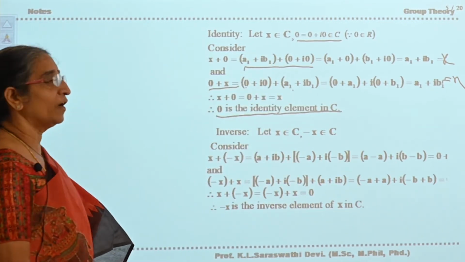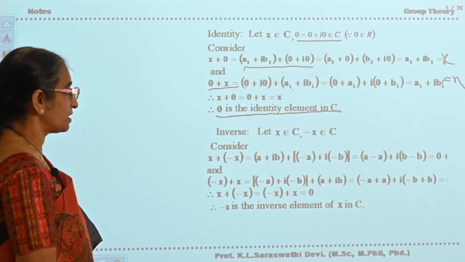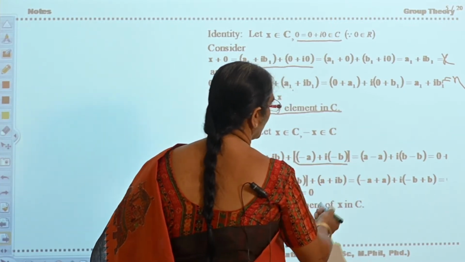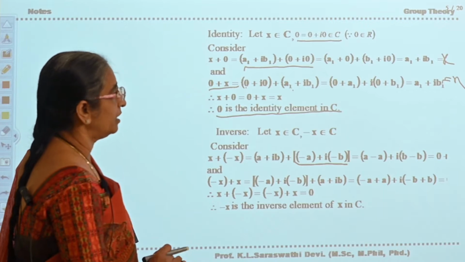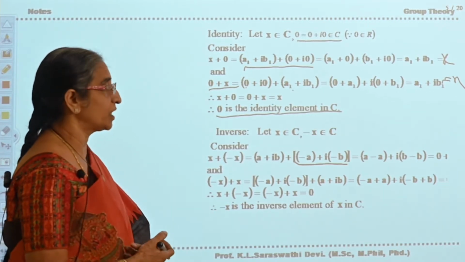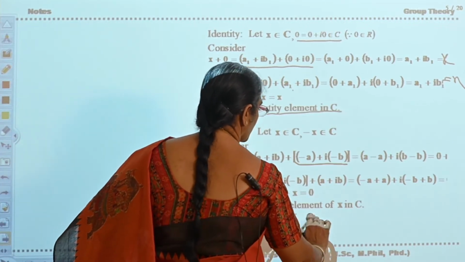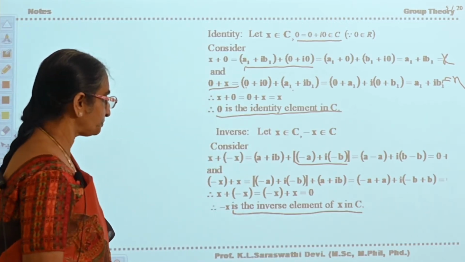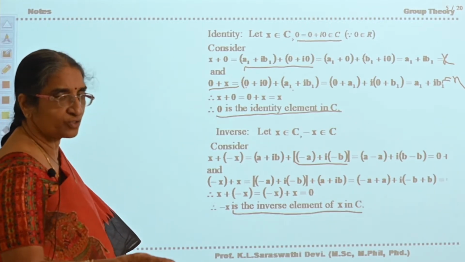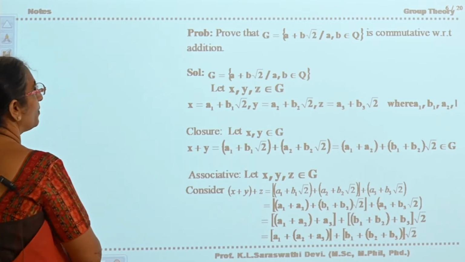Inverse. Let x belong to C, minus x belongs to C. x plus minus x is equal to A plus iB plus minus A plus i into minus B. That is A minus A plus i into B minus B, because negatives of complex numbers exist. Therefore, for every element there exists an inverse, minus x. Now is it clear? x plus minus x is equal to 0, minus x plus x is equal to 0. Therefore, the set of all complex numbers forms a group.